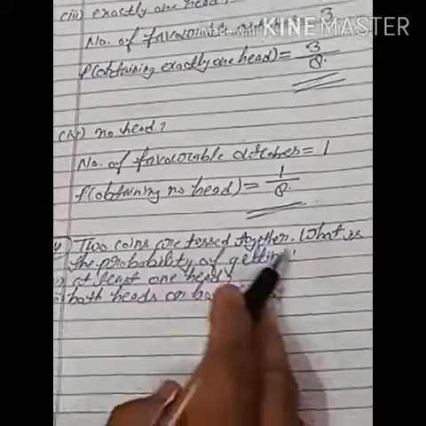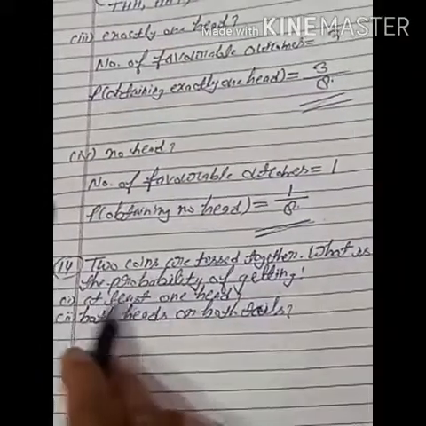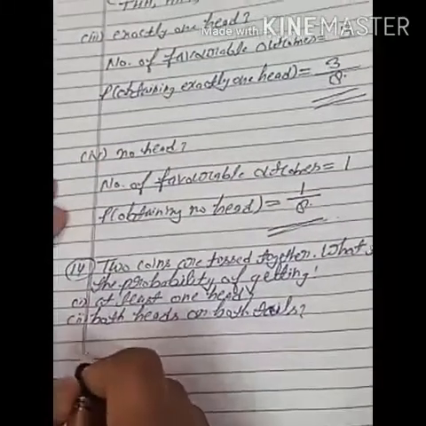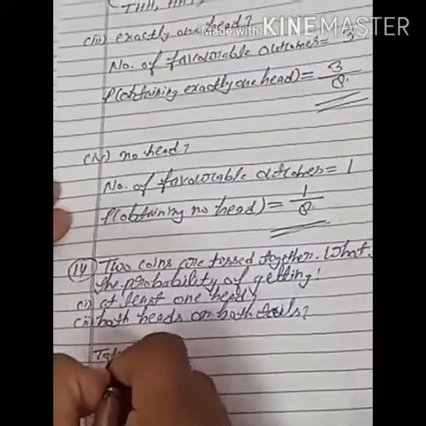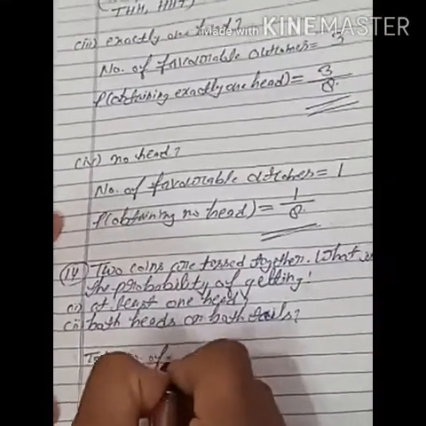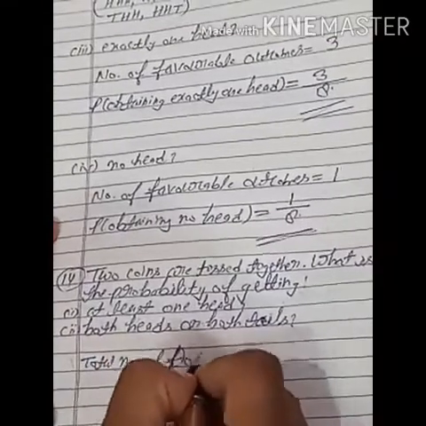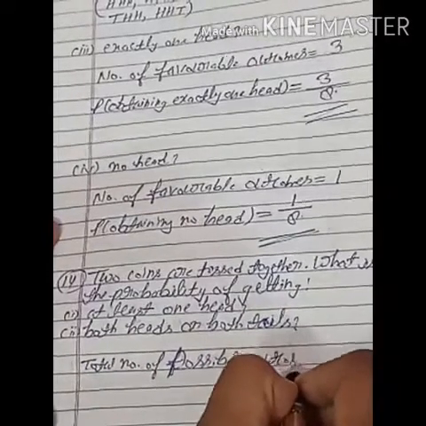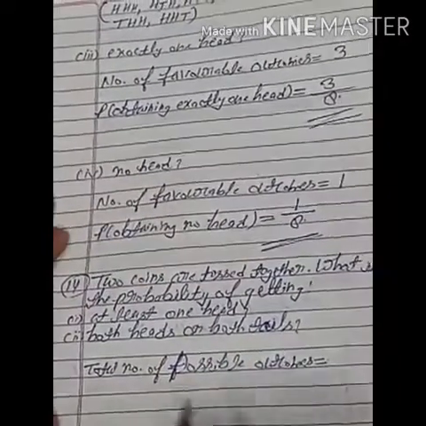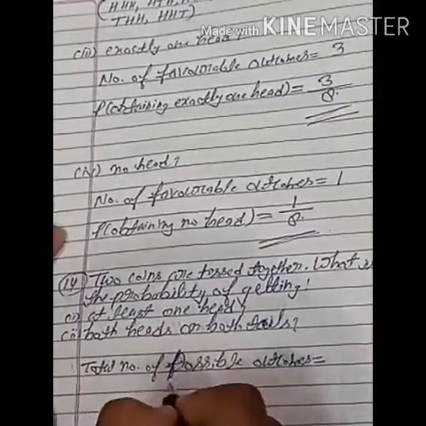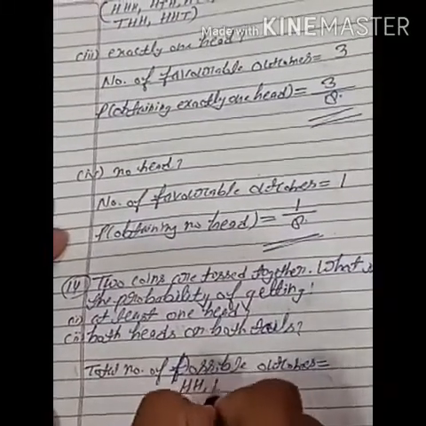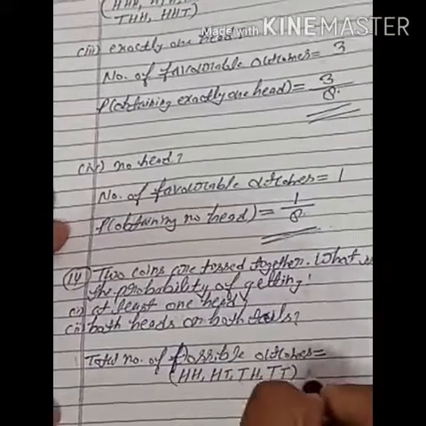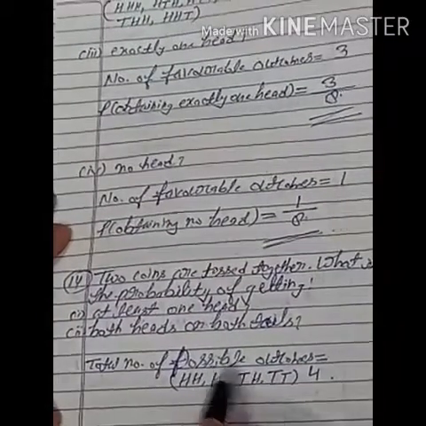Students, question 14. Two coins are tossed together. What is the probability of getting at least one head? Second part, both heads or both tails. So students, first of all we will write total number of possible outcomes. Total number of possible outcomes is equal to, so two coins are tossed together, so head, tail, tail, head can come and tail can come. So how many? 4. Total number of possible outcomes are 4.